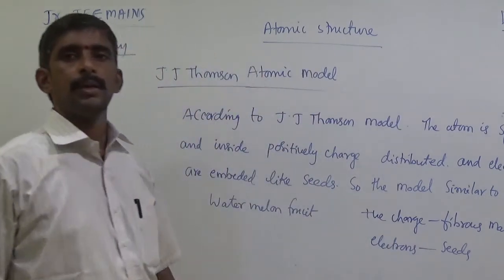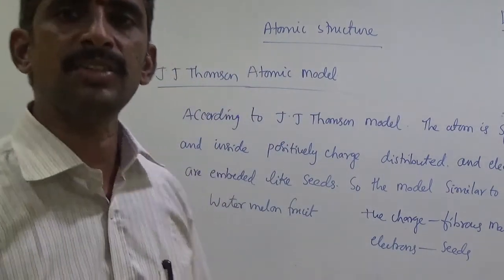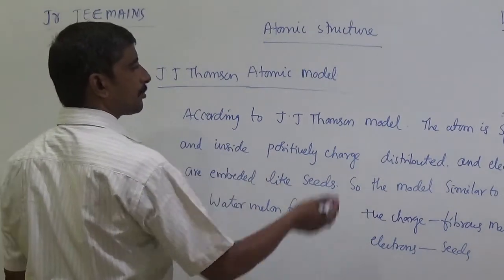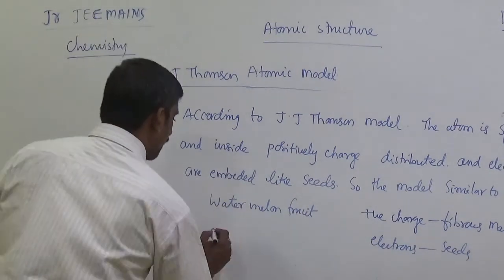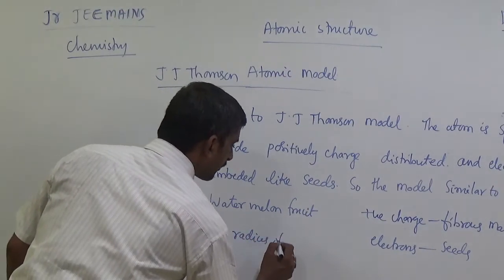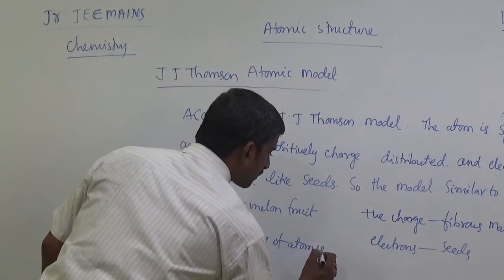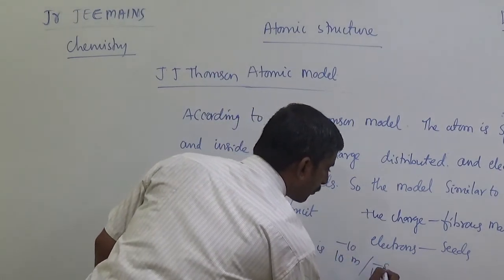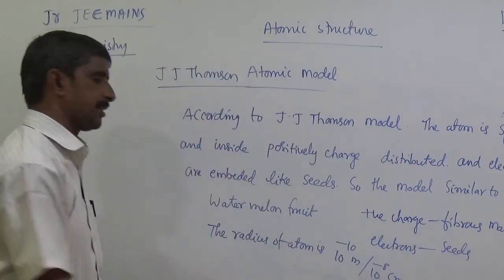In the J.J. Thomson model, the size of the atom is generally, according to the J.J. Thomson model, the atom is spherical in shape. The radius of the atom is 10 to the power of minus 10 meters or 10 to the power minus 8 centimeters.